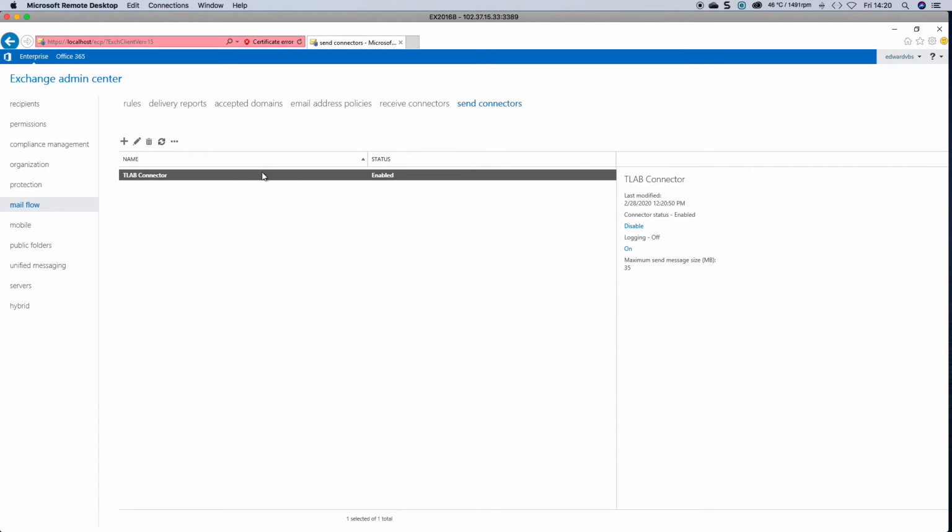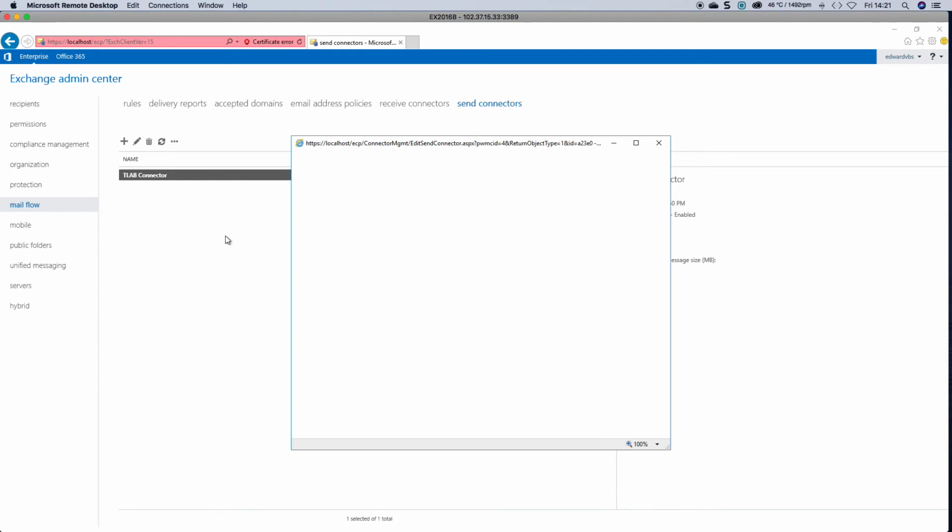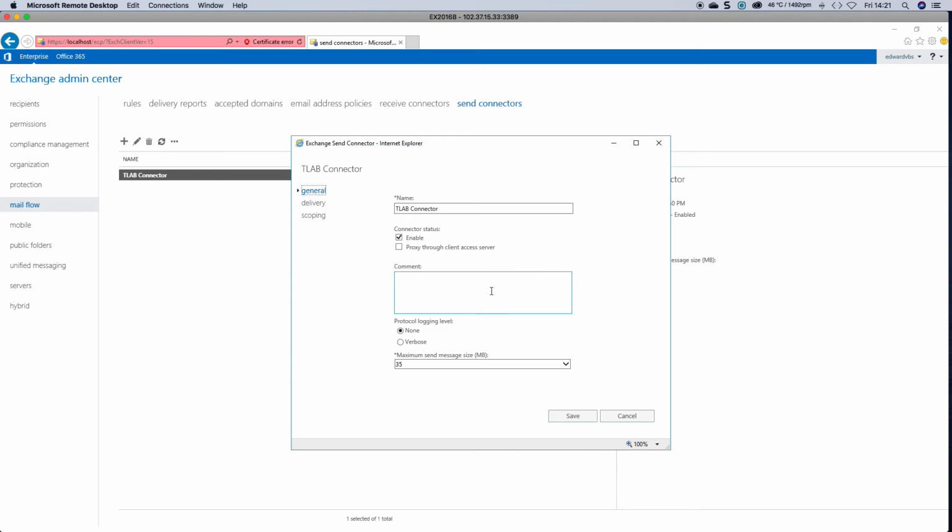Now that you have your send connector, you can basically enable logging. So you can either enable logging here, or you can click on the pencil button, and the pencil button will then bring up a few more properties. So as you can see, there's no logging. You can set it to verbose so you can see what's going on. You can specify either from a predefined number here, or let's say you allow up to 50 megs, you can type it in. We are not proxying through a client access server at this point.